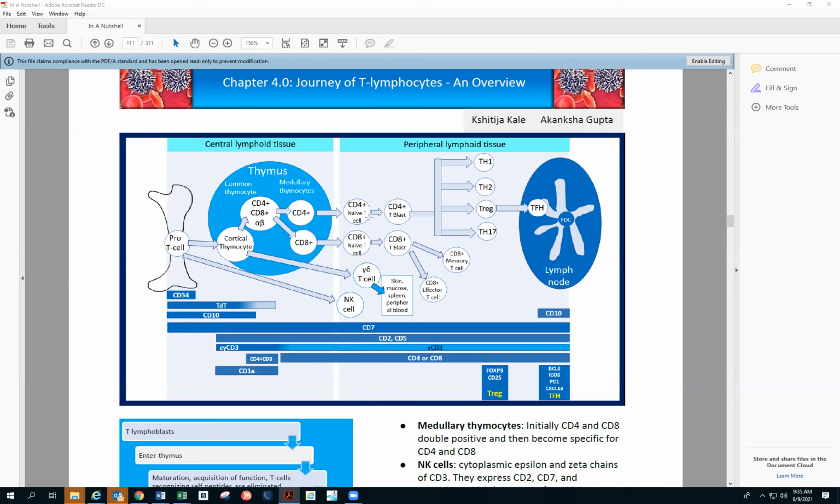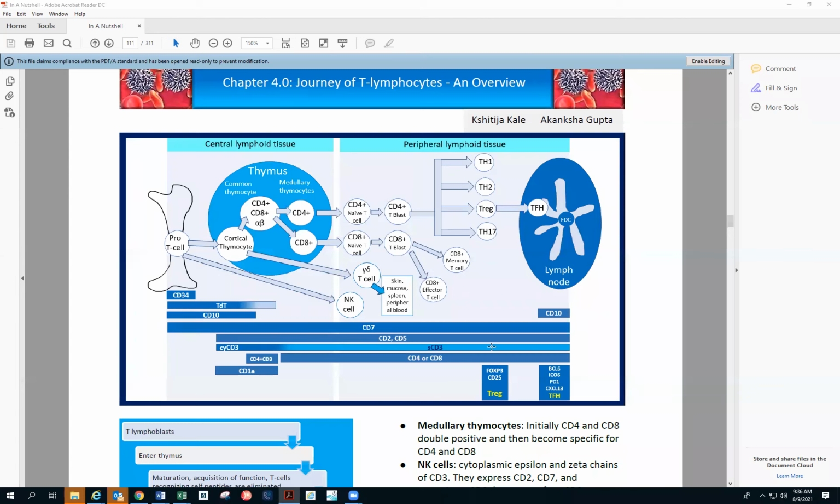These CD4 cells go ahead and make the T regulatory cells and the T follicular helper cells inside the follicle. The CD8 T cells form the memory cells and the effector T cells. Apart from alpha beta, the gamma delta T cells form in skin, mucosa, spleen, and peripheral blood. That's where they lie. And then the pro T cell can directly give rise to an NK cell.